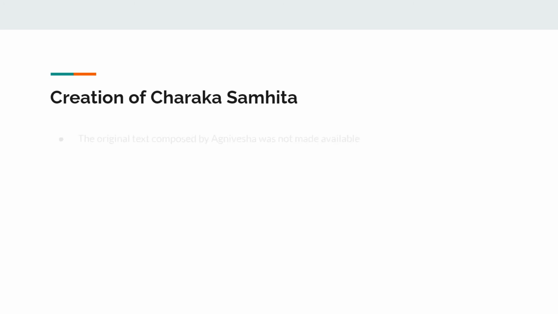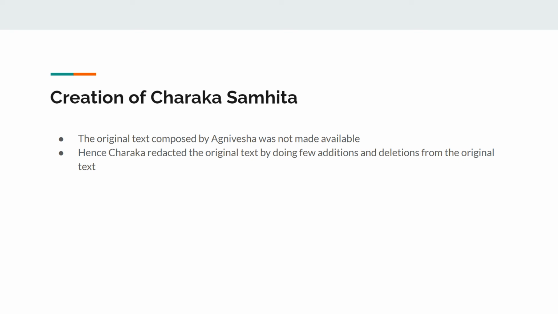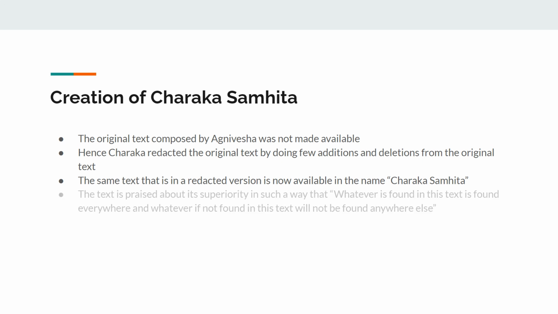Creation of Charaka Samhita. This text, originally composed by Agnivesha, is now not available. Hence, Charaka redacted the original text by doing a few additions and deletions from the original text. The same text in a redacted version is now available in the name Charaka Samhita. The text is praised much for its superiority in such a way that whatever is found in this text is found everywhere, and whatever is not found in this text will not be found anywhere else.